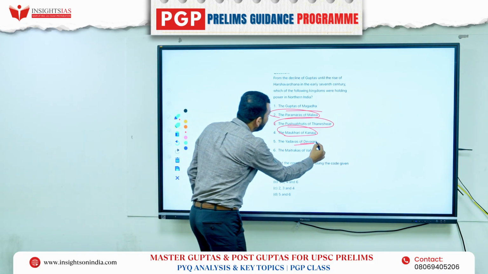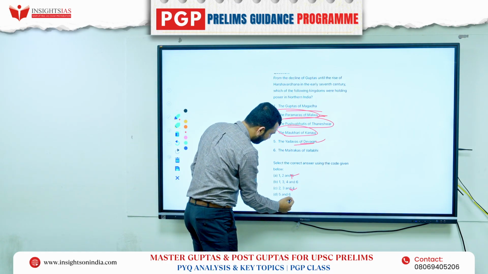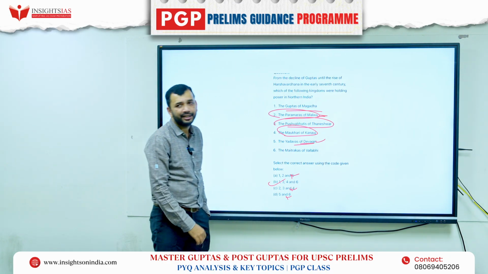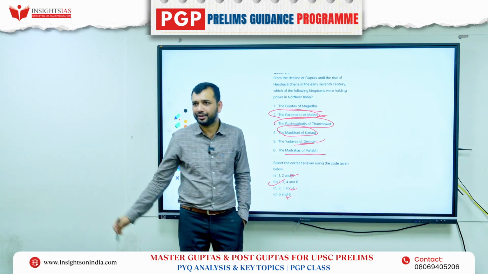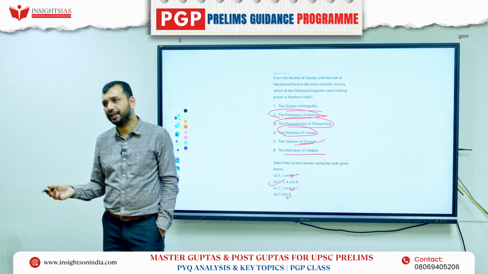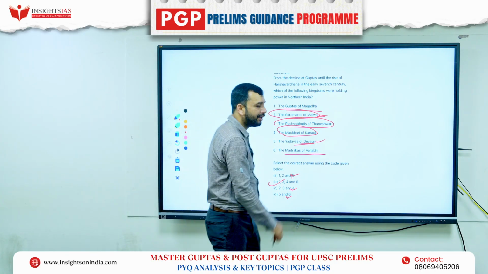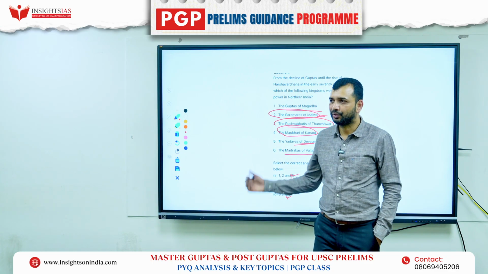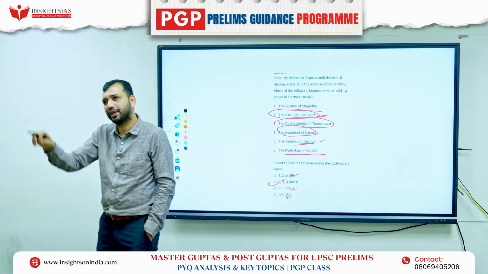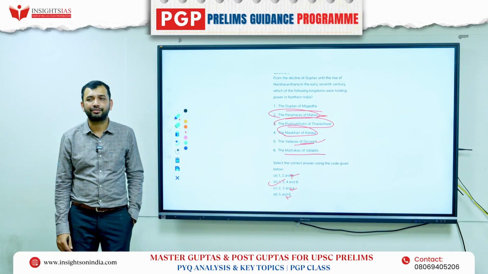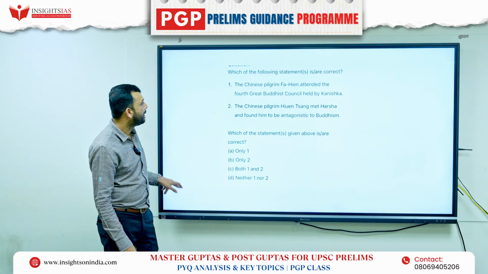So these two are the medieval kingdoms. So 2 and 5 should not be there, right? So the answer is 1, 3, 4 and 6. Maitrakas of Vallabhi was there. Along with that, Pushyamitra anyway you can take. Along with that, you can take the Maukharis of Kanauj also. Because Harshavardhana shifted from here to here, those kingdoms were already there at that point of time, right? So the answer would be 1, 3, 4 and 6.